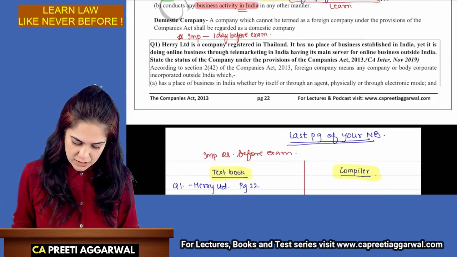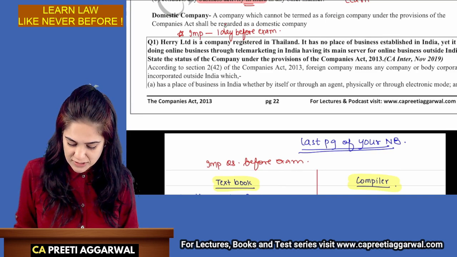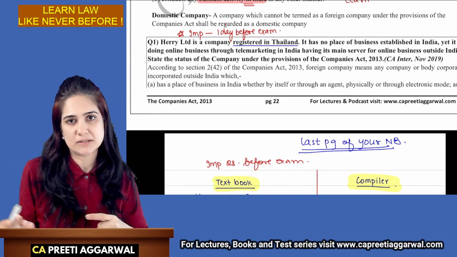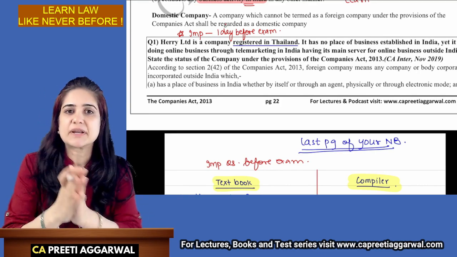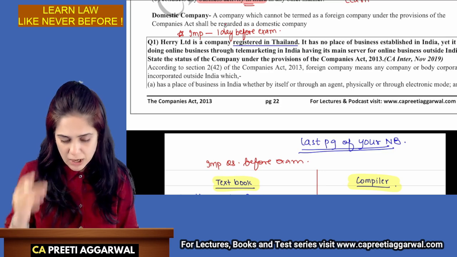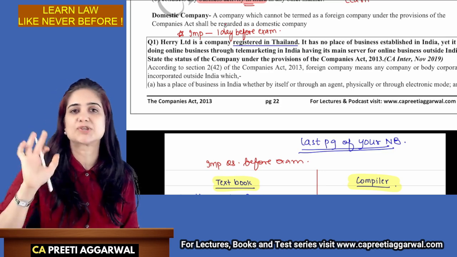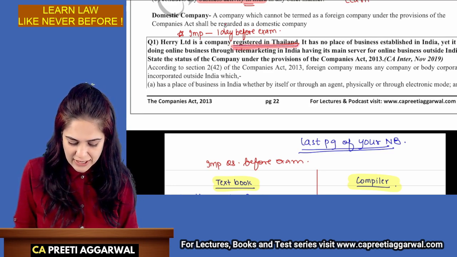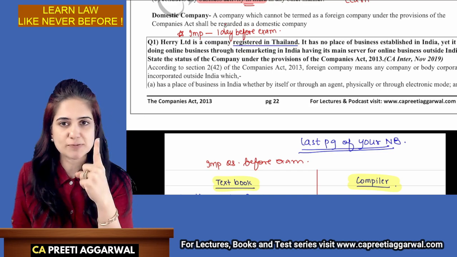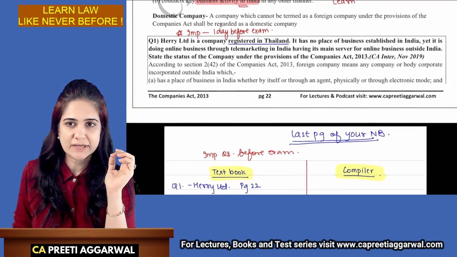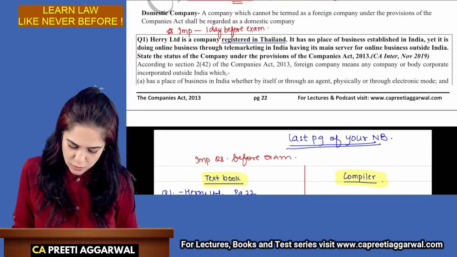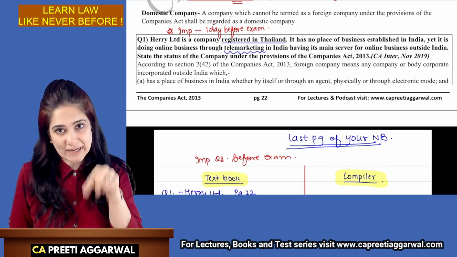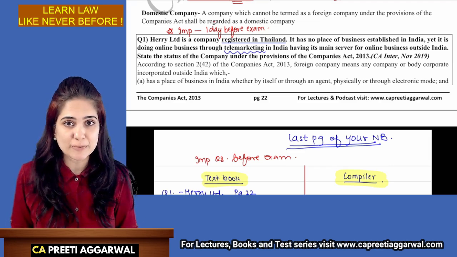All right. So a company is registered in Thailand. Now, how to be ready with the answer immediately after reading the question. Now, I will teach you how to find the hint in the question itself. Harry Limited is a company which is incorporated. It is registered in Thailand. Okay, it is incorporated outside India. First point is met. It has no place of business in India, but it is doing online business through telemarketing in India. It is having business in India. Okay, it is present through electronic mode.